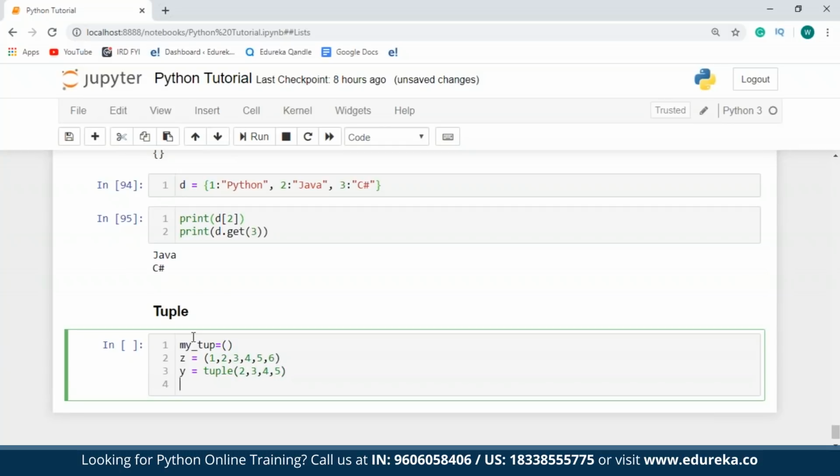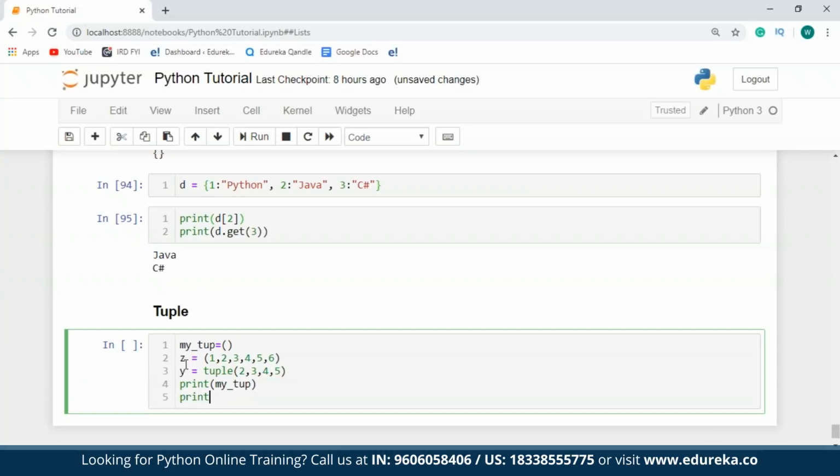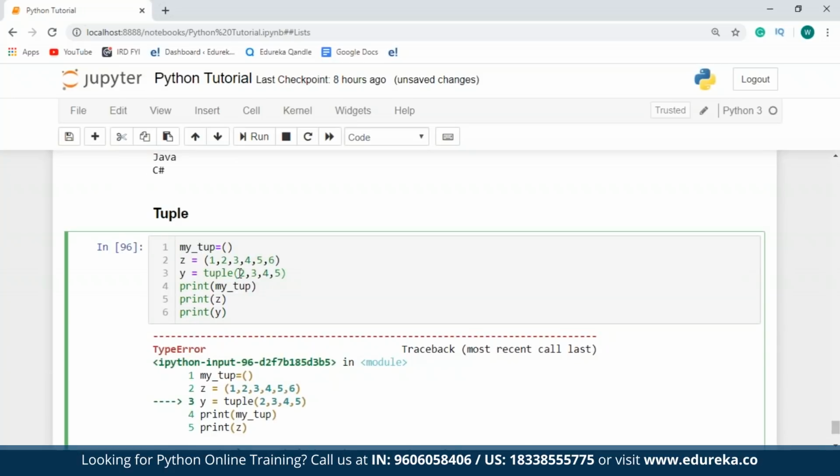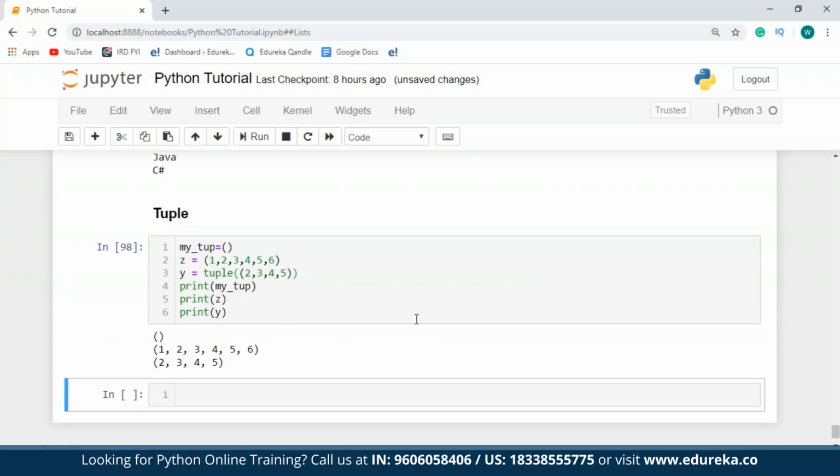Now let me just print out each of these. I'm sorry guys, I've missed regular braces over here. So as you can see, an empty tuple has been created, followed by a tuple using the regular braces, and then a tuple making use of the tuple function.